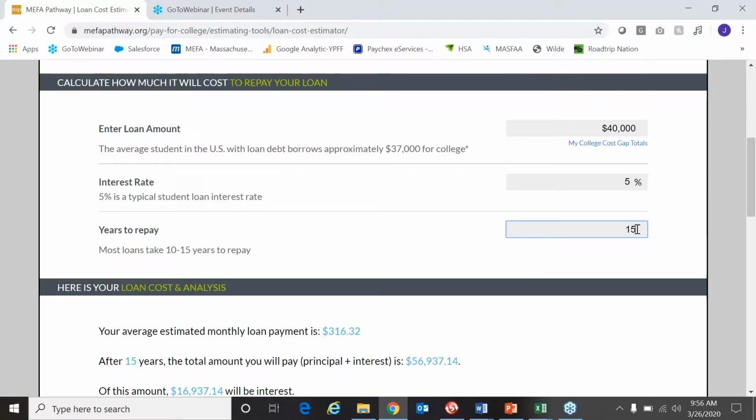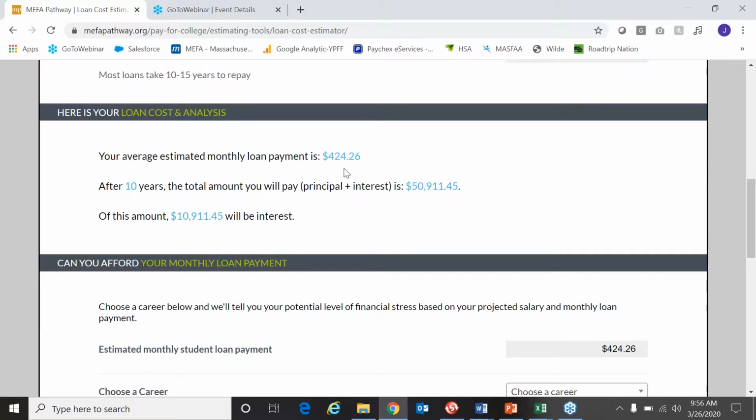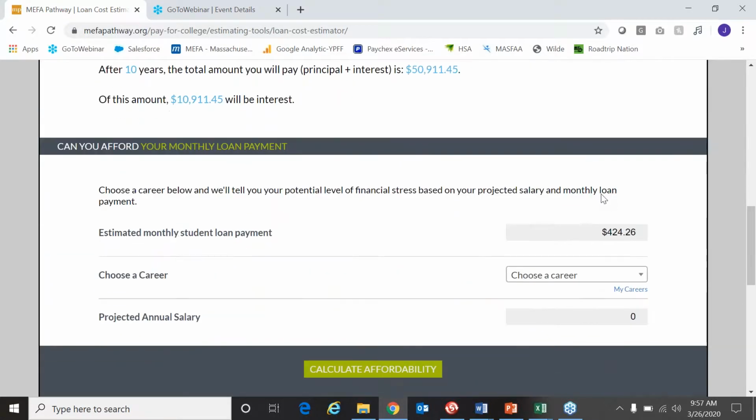So now I always take the student back and say, okay, well, let's look at taking 10 years to repay instead. Although the monthly loan payment is a little bit higher, after 10 years the interest is significantly lower. So these are great conversations to start having with students. The whole interest thing is kind of a mystery, I think, to a lot of students until this is brought to their attention.